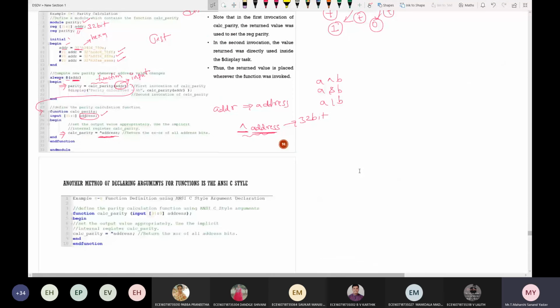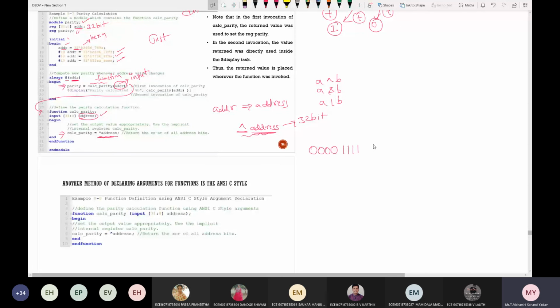Take any 32-bit information, like I'll take 4 zeros, 4 ones, and so on. Okay, this is some 32-bit address. Now try to perform the XOR operation among these and tell me the parity bit. Can anyone do this? XOR operation between 0 and 0. Inputs are same, output will be 0. So here also it will be 0. Inputs are same, output will be 0. Or else, simply depending upon even parity and odd parity, you can write it like this.